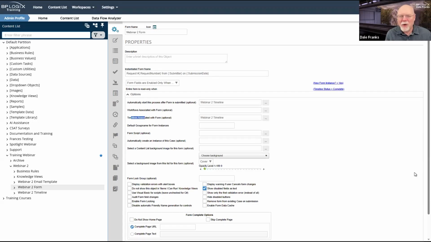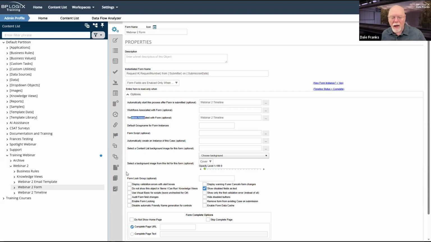Then you got to create a new email template. And once you've created the new email template, even if you do nothing, you close it, then you got to go back to the timeline and open it up and set up the email template. That is a long, tedious process that you have to do every single time you create stuff from scratch. So the nice thing about the templates is that they can save you a lot of time on a basic application.